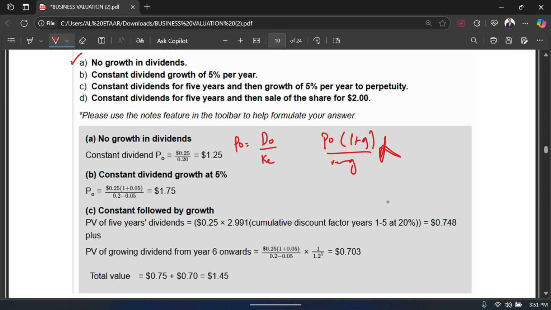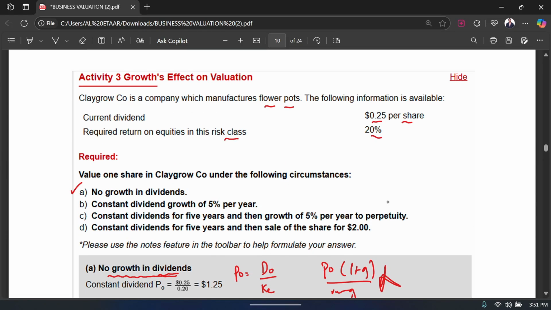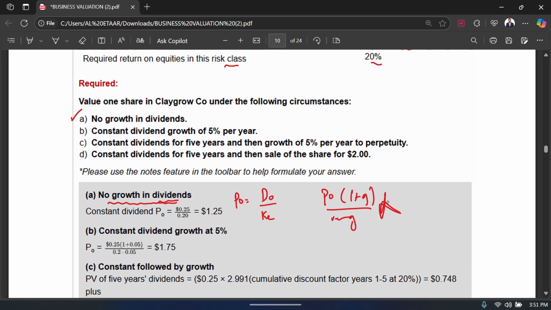So you just do this formula and you get your P naught, your value. It's specific to the requirement if there is no growth in dividend. So what's our D naught in this question? It's the current dividend, which is 0.25, and the required return on equity is 20%. So you see 0.25 divided by 0.20 and you get a $1.25 value of one share. Pretty simple.